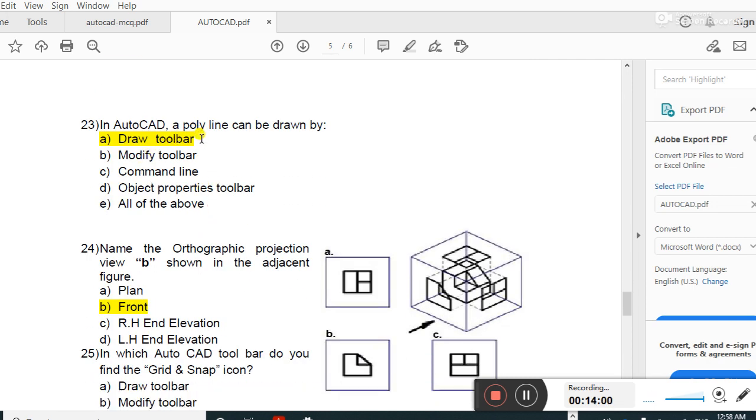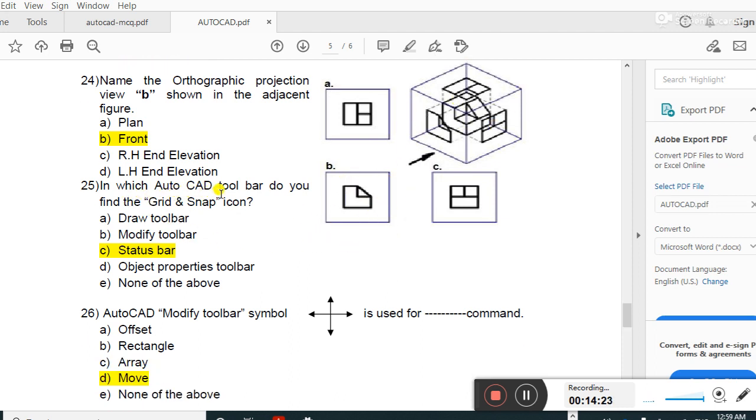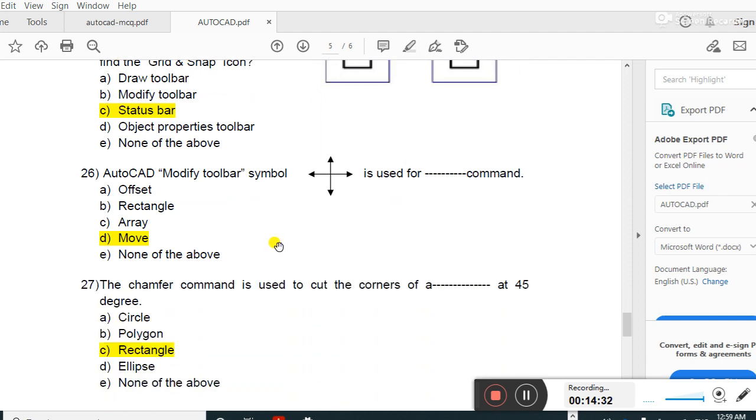In AutoCAD, a polyline can be drawn from the draw toolbar. Right answer. Name the orthographic projection view B shown in the adjacent figure. This is the front view. In which AutoCAD toolbar can you find the grid and snap icon? The status bar is the right answer, guys.